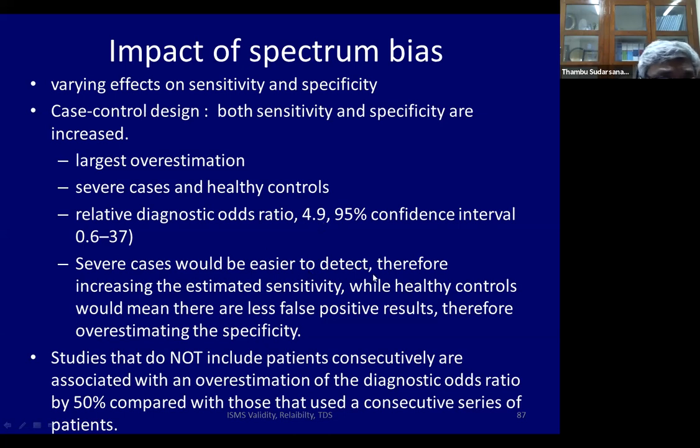Severe cases are easier to detect, therefore increasing the sensitivity, while healthy controls are easy to rule out, overestimating specificity. Studies that do not include patients consecutively overestimate the diagnostic odds ratio by 50% compared to those which use consecutive series.